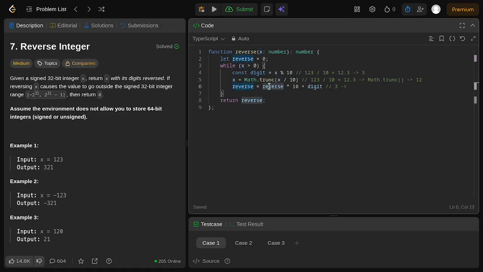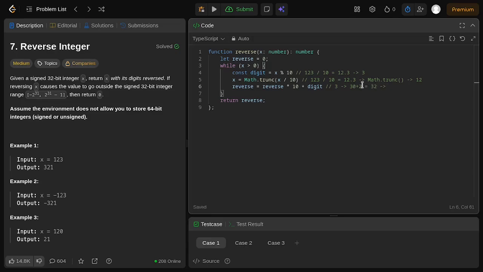And we get the 2 for the reverse. Since the existing reverse value is 3, we need to use 3 multiplied by 10. We get 30, and then 30 added by the digit, which is 2. 30 plus 2, which is the latest digit from the middle part, and we get 32.